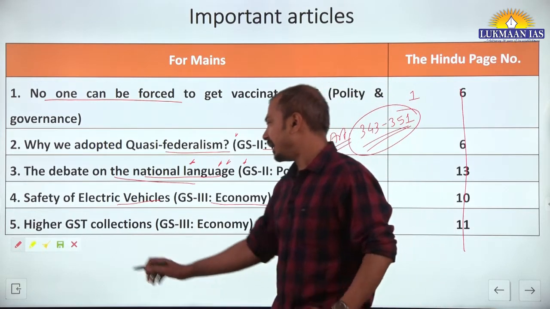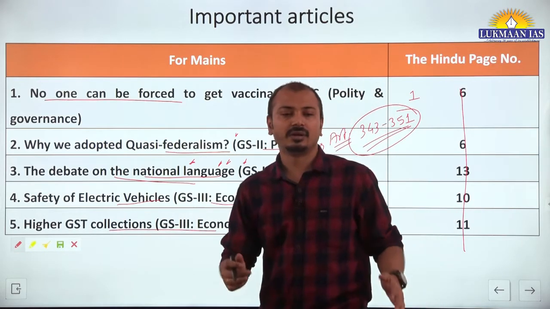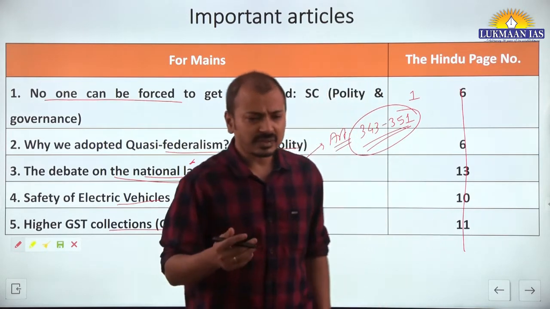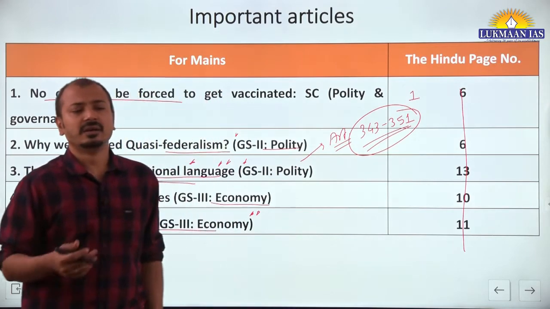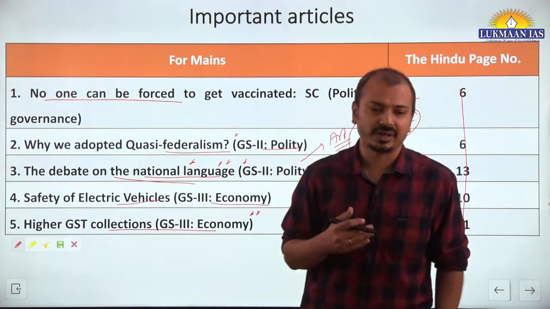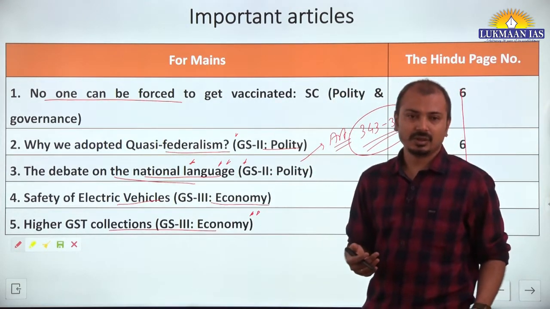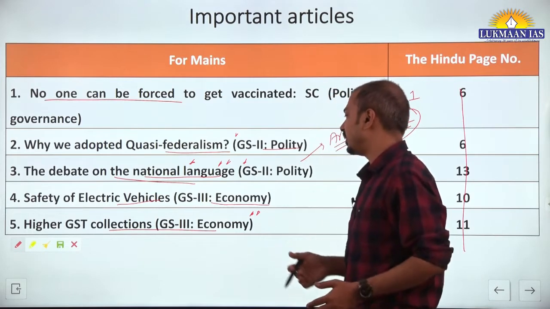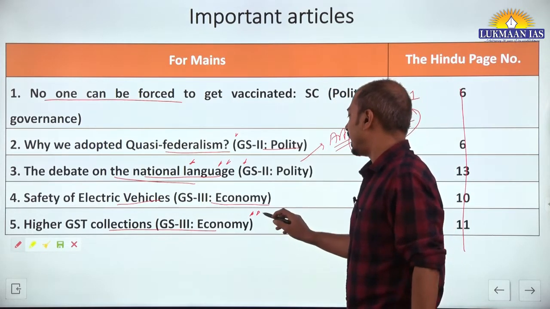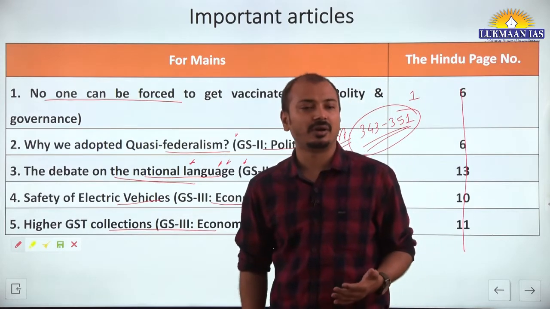Fine. Then, higher GST collections. Okay, so yesterday we had a follow up on this news that April 2022, the first month of this new financial year, has witnessed record GST collections. Yes, around 1.6 lakh crore rupees, and this is good news in terms of revenue generation, the revenue part of the government.